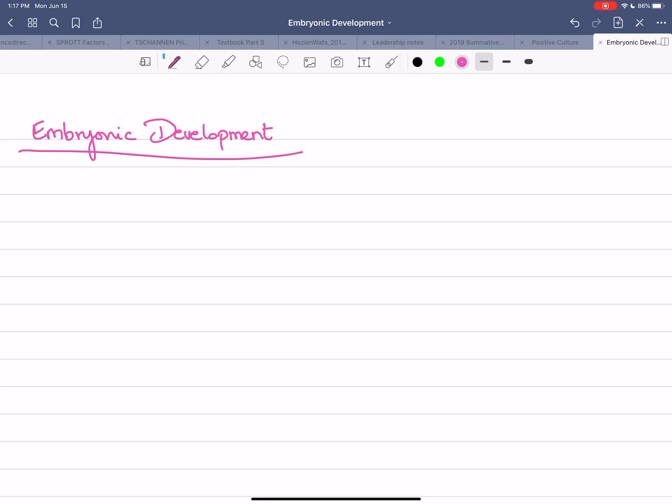Hello everyone. So last time we were looking at human development. We said that human development takes place after fertilization. We said we have a zygote that has been formed when an egg and a sperm come together. And then that embryo in the first stages of development, which is the first 8 weeks, is going to be called an embryo. And then after that, it's going to be called a fetus for the rest of the pregnancy until we have birth.